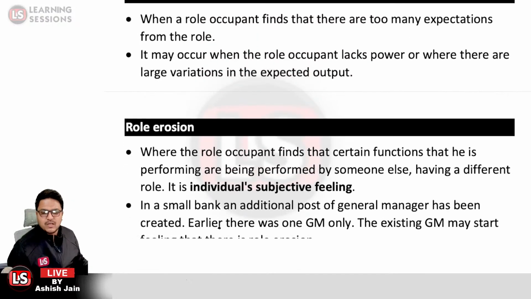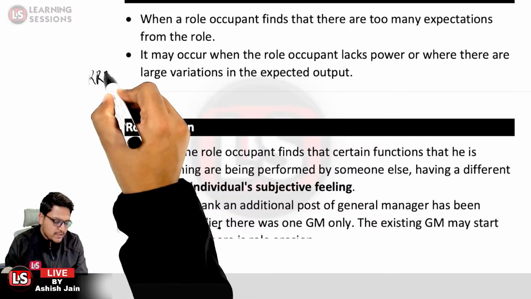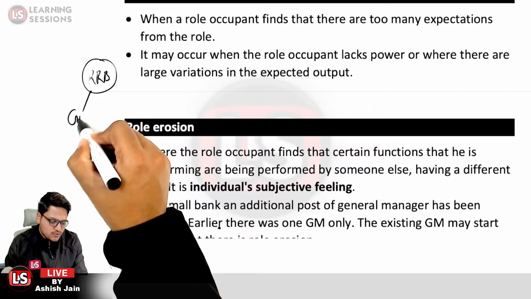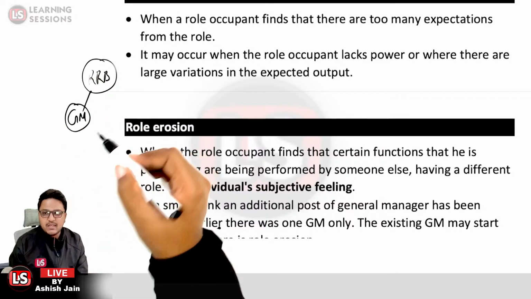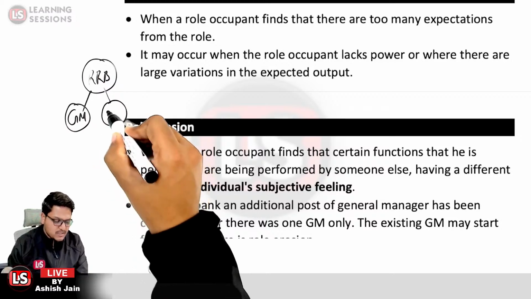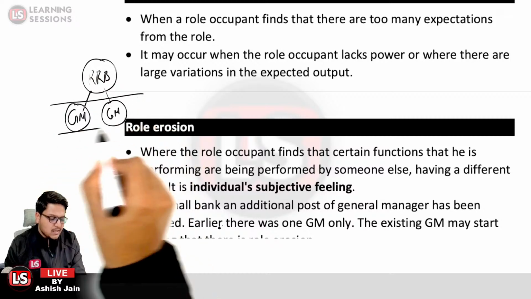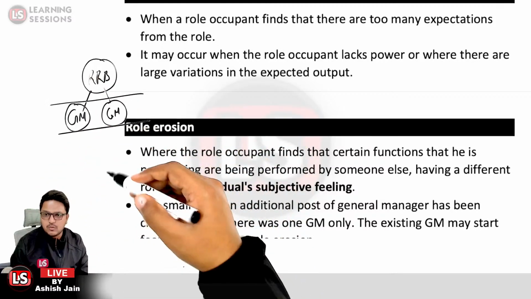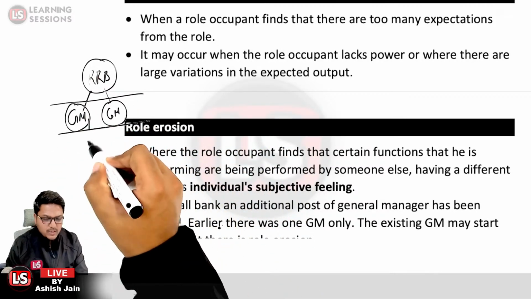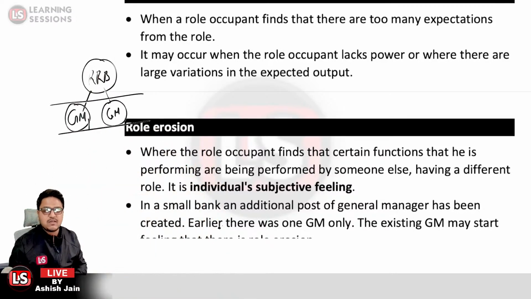Then it is role erosion. We can understand role erosion by way of an example. Let us take the case that previously there was a regional rural bank, and there was a post for one GM only, the general manager, and he alone was performing all the duties. Now a new post was created for GM, so there are two GMs, and the duties are segregated among the two. In this case, the person who was appointed before will feel that his authority is eroded, his role is eroded. That is related to role erosion.